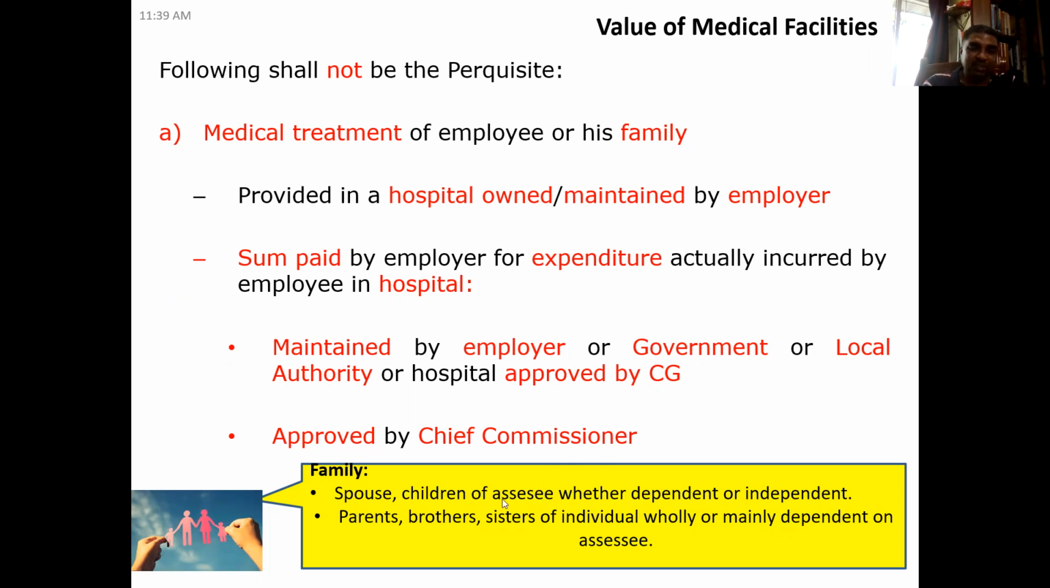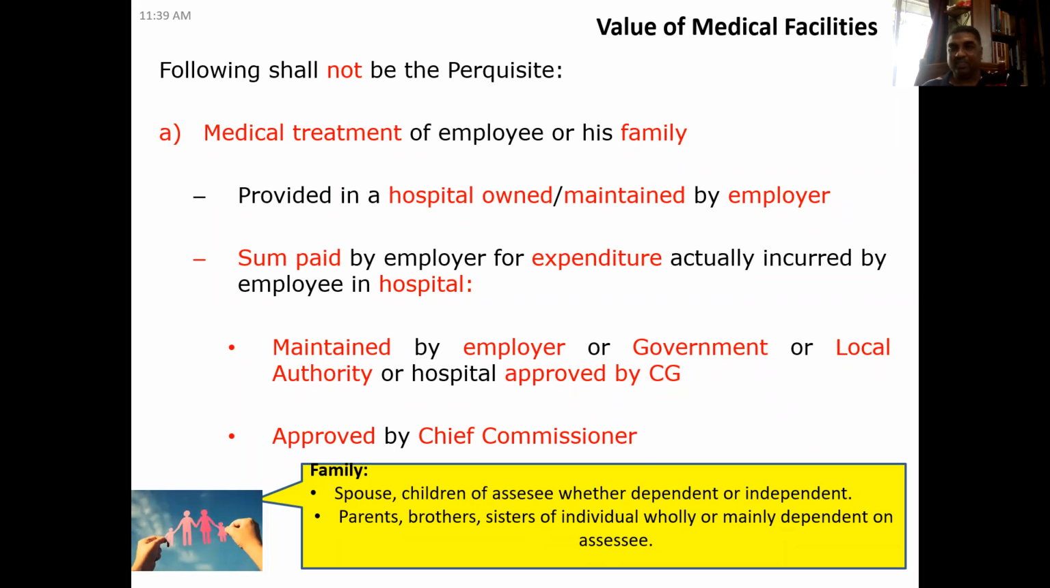Here, family includes spouse, children of the assessee, whether dependent or independent, and parents, brothers and sisters of the individual wholly or mainly dependent on the assessee. So spouse and children may be dependent or independent, but parents, brothers and sisters can be included in the family only if they're wholly or mainly dependent on the assessee. Okay, so that is a debatable thing. One can argue whether they're wholly dependent or mainly dependent.